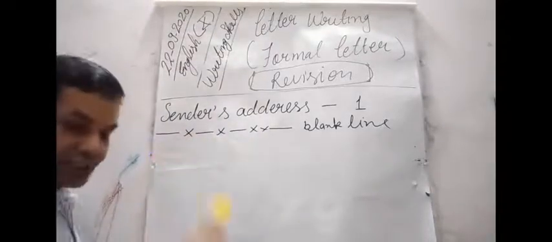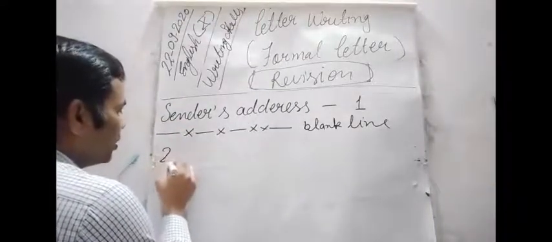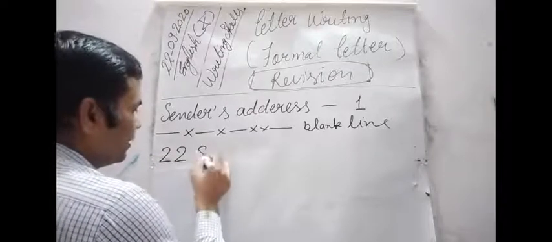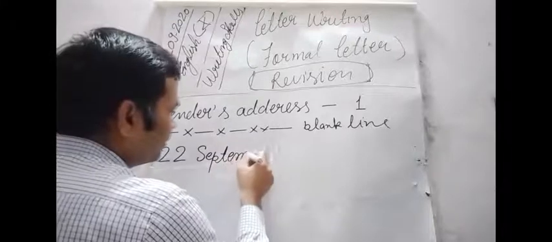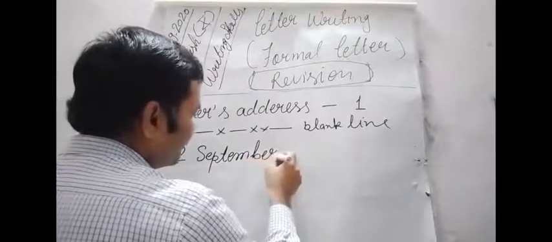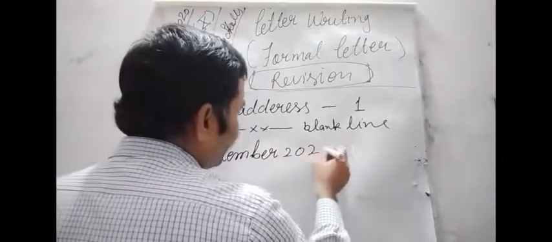Just put the date. So here we will write 22nd September 2020.